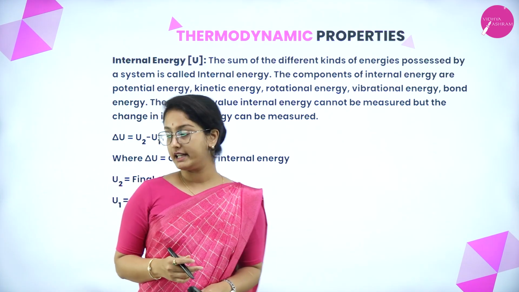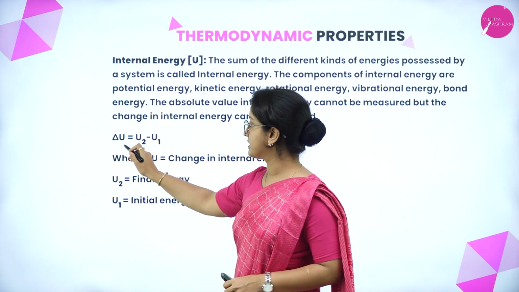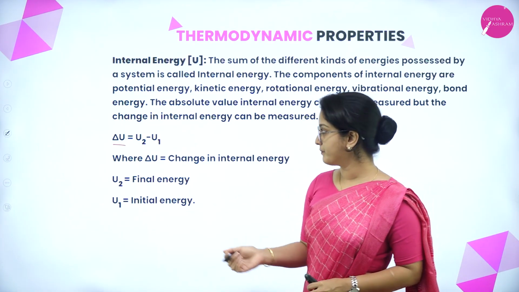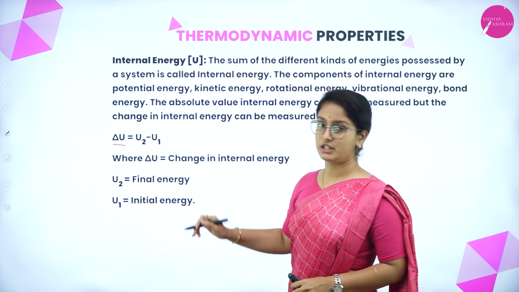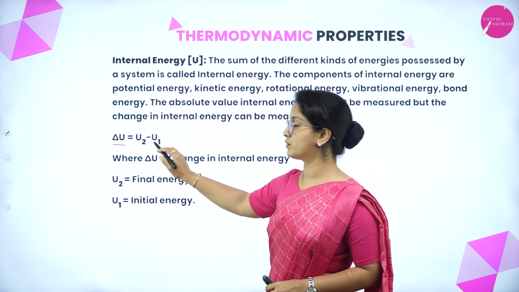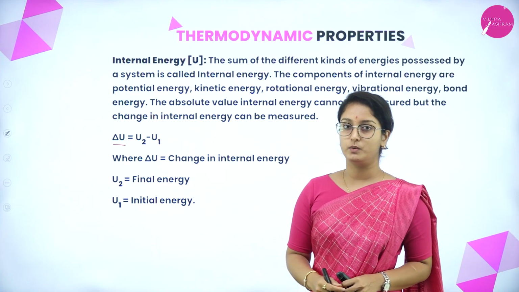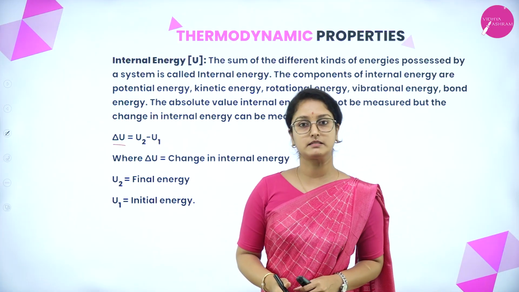That is delta U. Internal energy is represented by U. So delta U, the change in internal energy, is equal to U2 minus U1, where U2 is the final energy and U1 is the initial energy of the system.